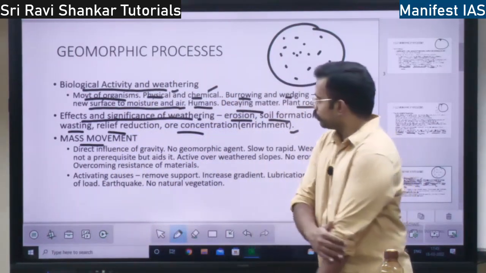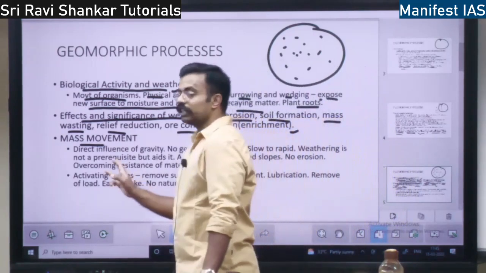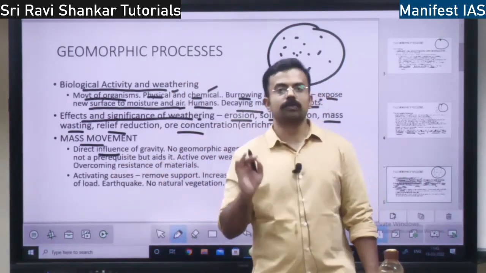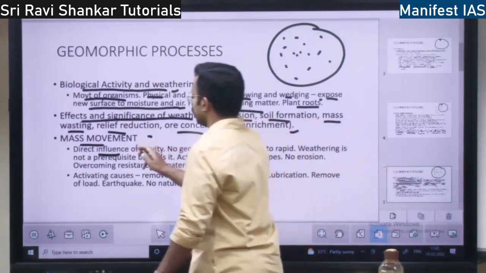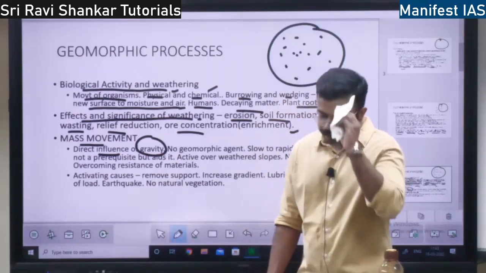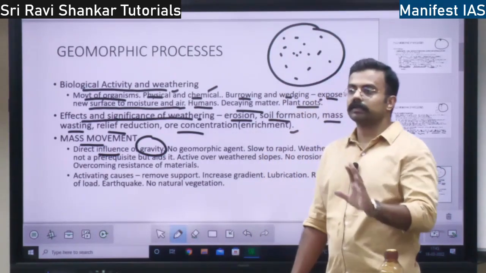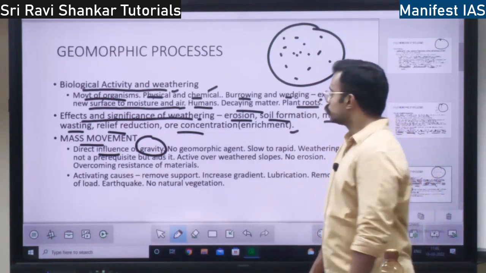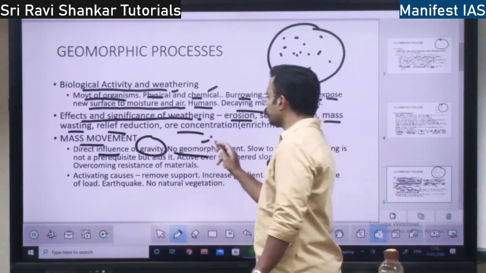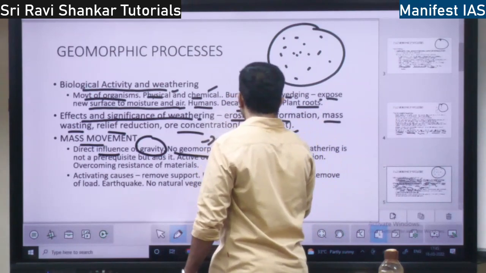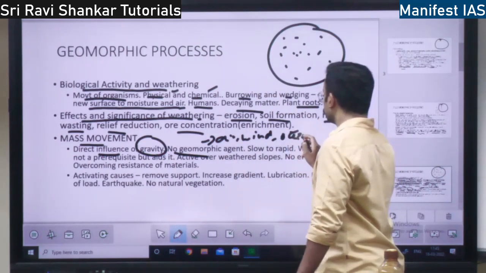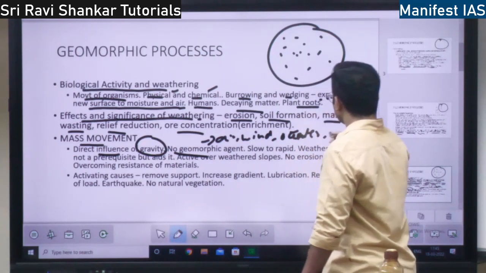Whereas mass movement will happen because of gravity. Mass movement takes place only because of the effect of gravity. Without gravity, mass movement will not take place. For now, just understand mass movement as something similar to a landslide, right? Here there will be no geomorphic agent. There will be no air, no wind, no ocean or water, and no tides.